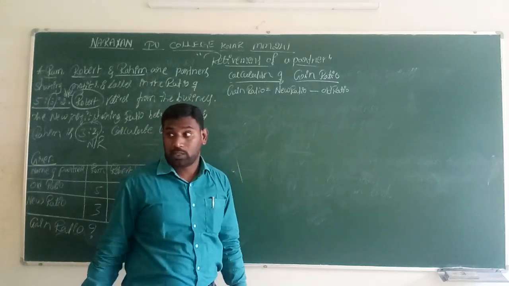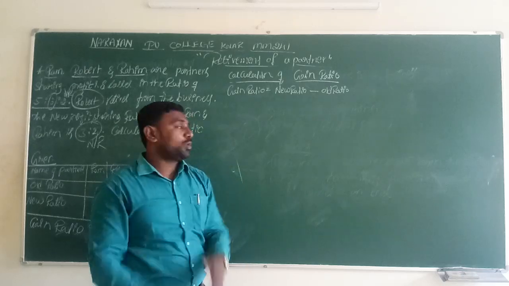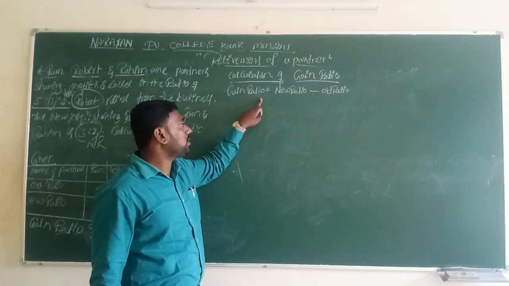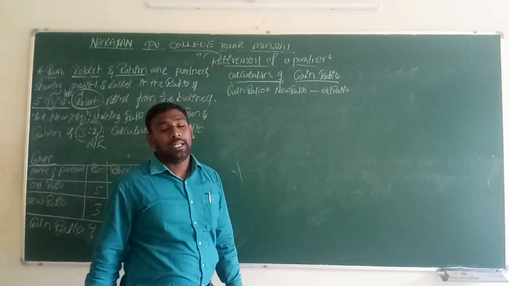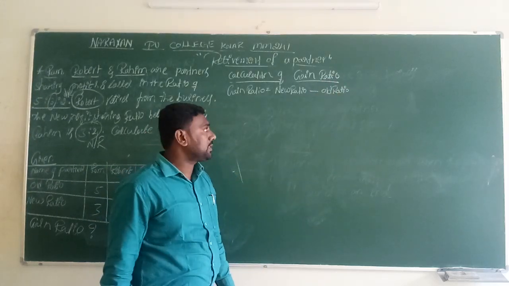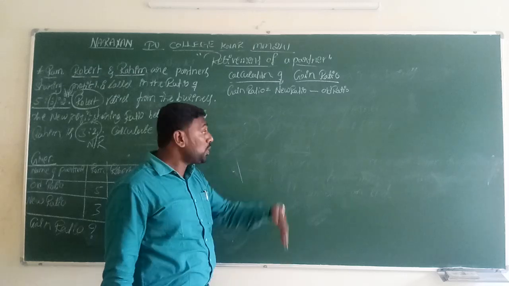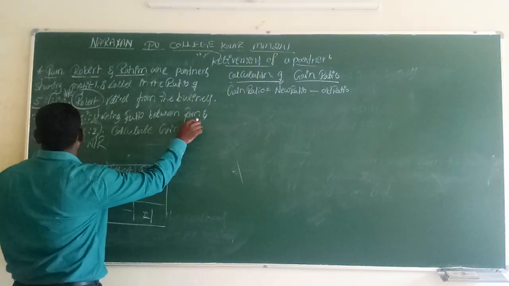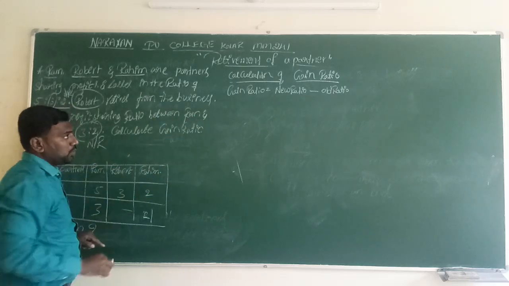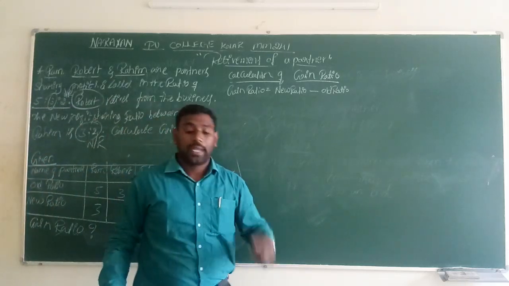It may be asked as a true or false question, so we have to check the right one. Gain ratio is equal to new ratio minus old ratio; this is the exact formula. We calculate it for the remaining partners, Ram and Rahim.